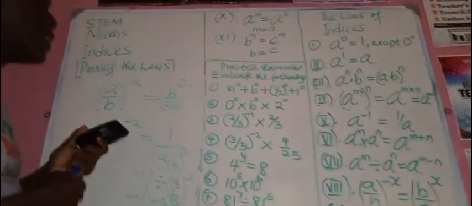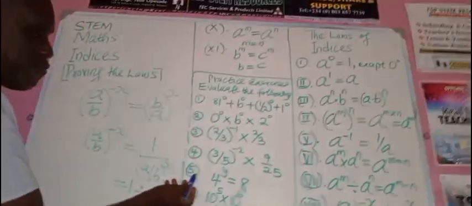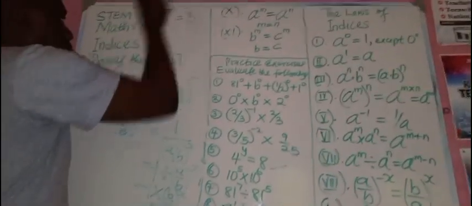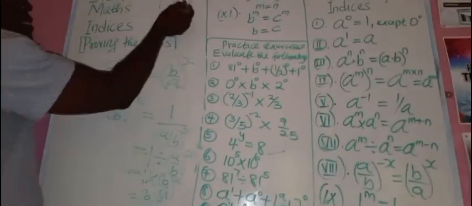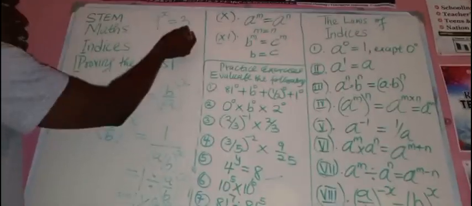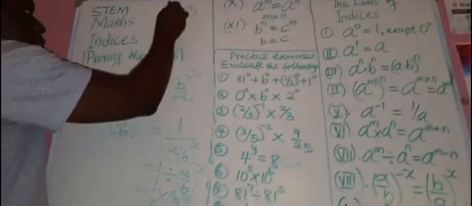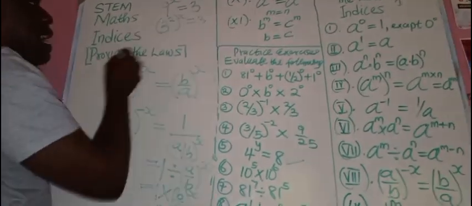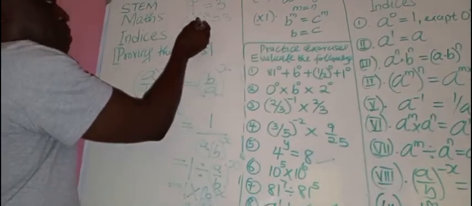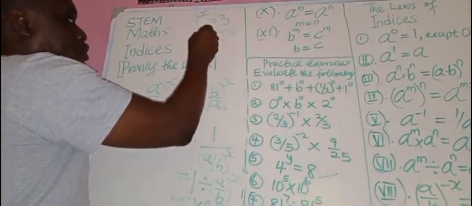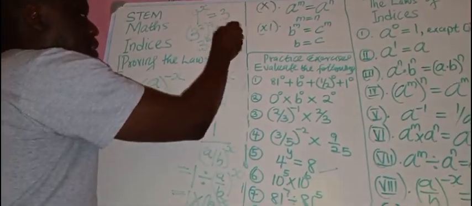Look at this, for example. Like this question number 5 now, you will use this to solve this. Let's say I give you 9 raised to power x is equal to 3. Now if you look at this 3, this 9 can be expressed in terms of this 3. That's 3 raised to power 2, then raised to power x equals 3. Now according to the law of indices, exponent multiply exponent, that will be 3 raised to power what? 2x is equal to 3.